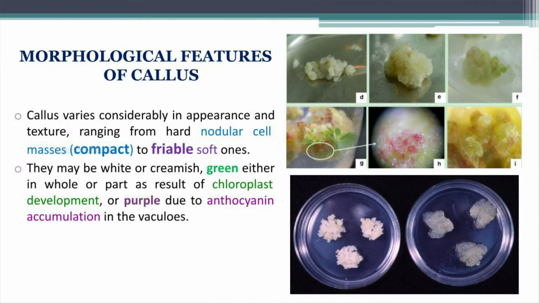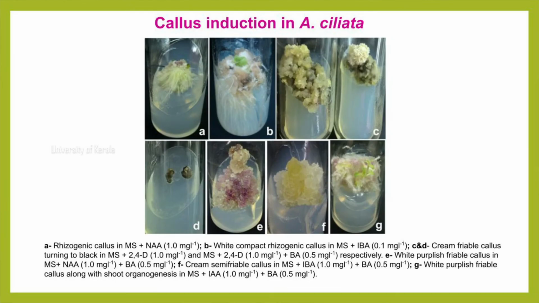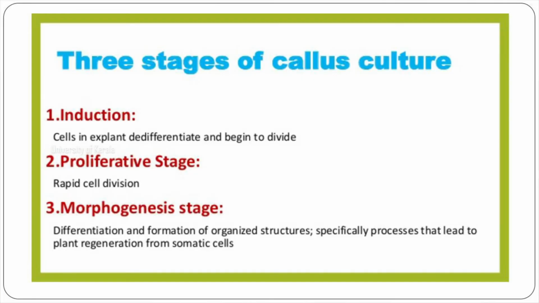Sometimes roots are emerging from the callus, sometimes shoots are also seen, and pigmentation can arise due to the accumulation of anthocyanin. After several days, if they are kept without subculturing, death of the callus tissue occurs, and here we can see brown coloration, which is an indication of the death of the callus tissue.